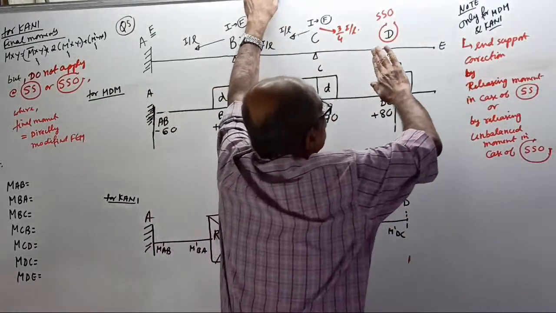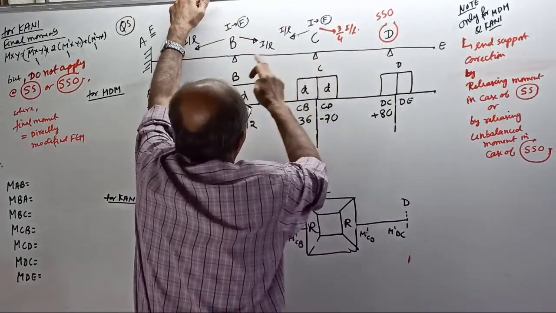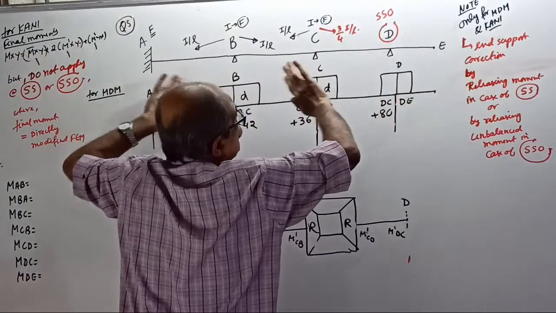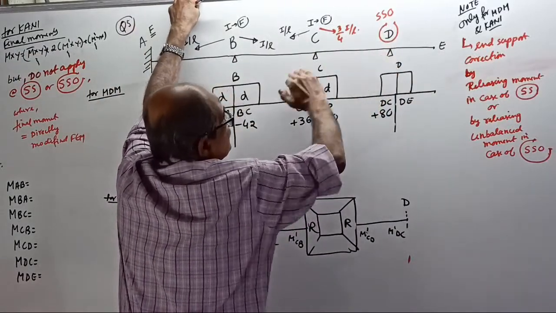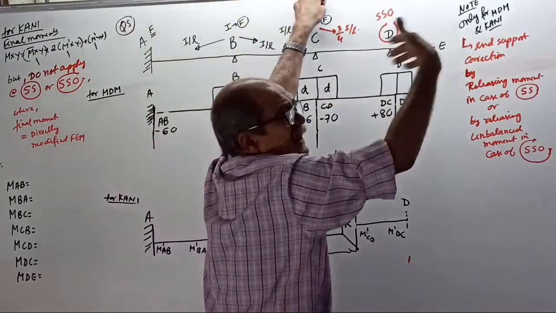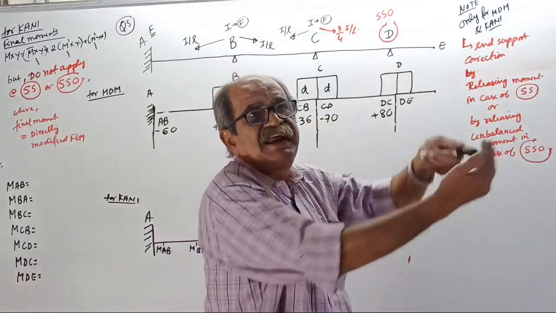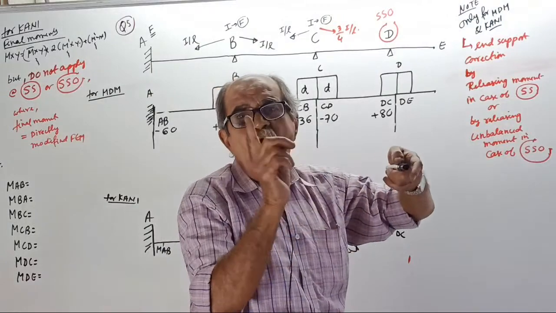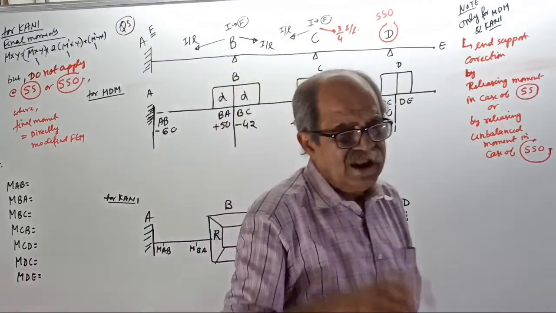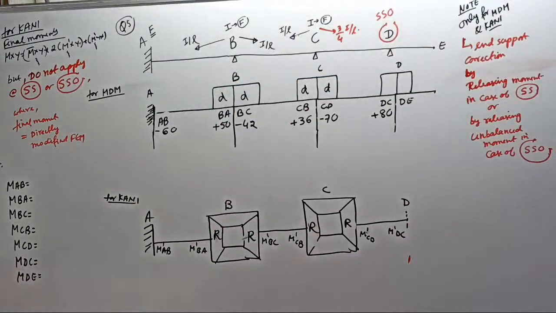These are intermediate because supports are there on either side. Here, this side support is there, that side no support. Therefore, even though the support is a little interior, it is not intermediate. This I told earlier. Yes or no? It is not intermediate. It is a little interior, no doubt.